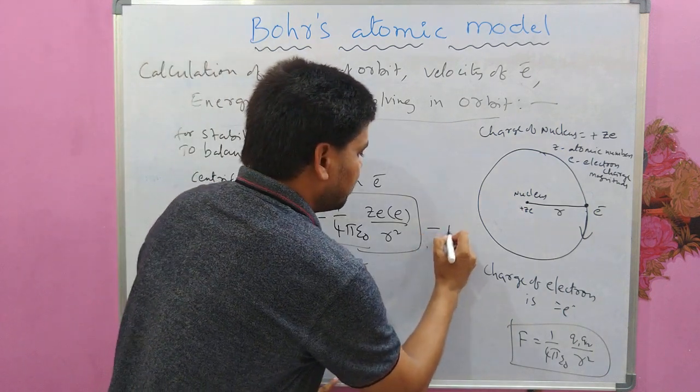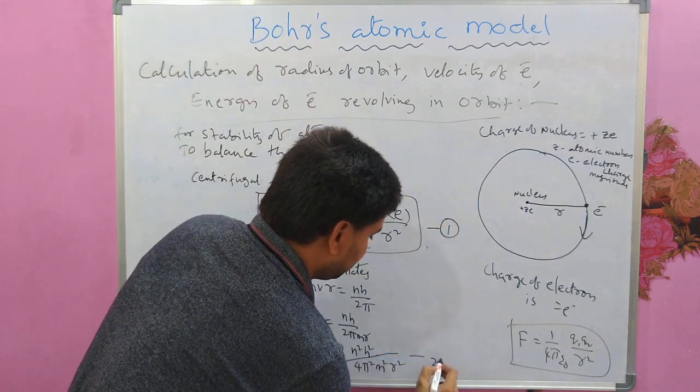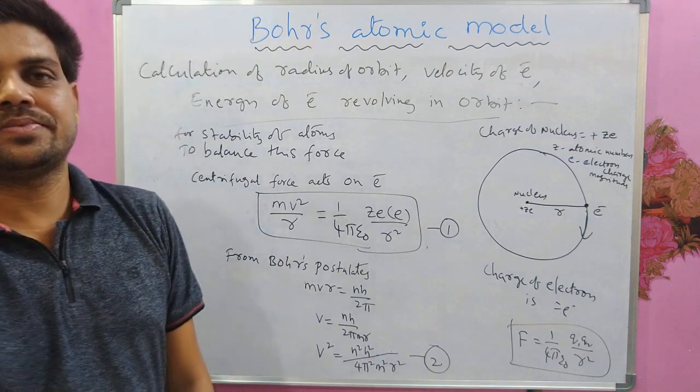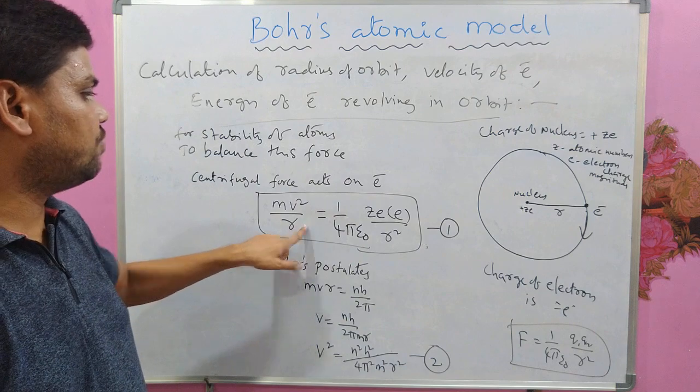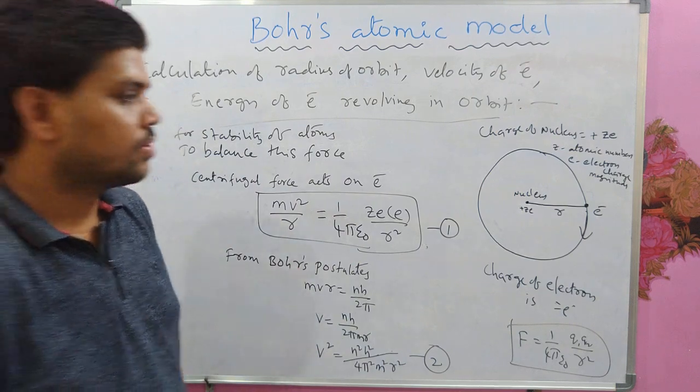Give this equation number 1, give this equation number 2, and substitute equation 2 in equation 1.